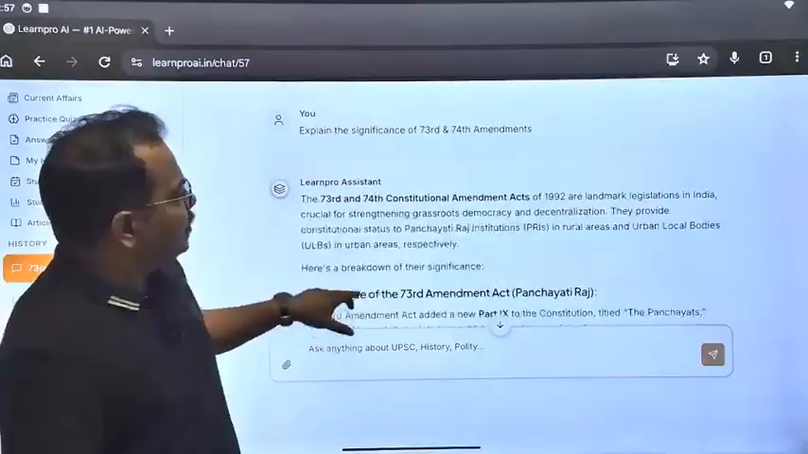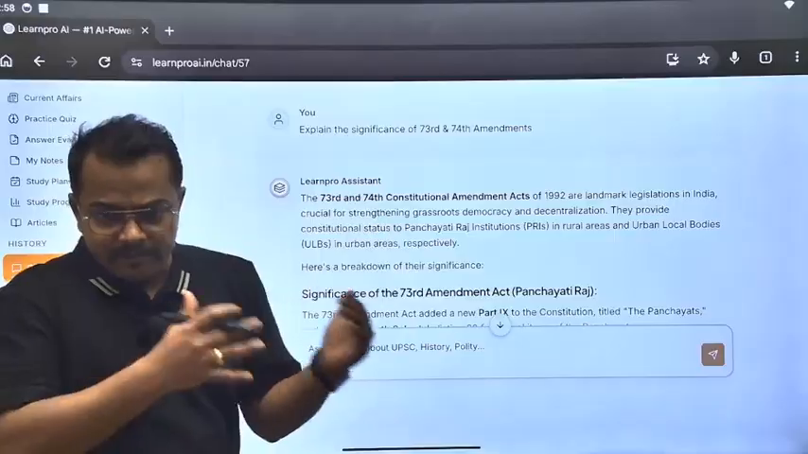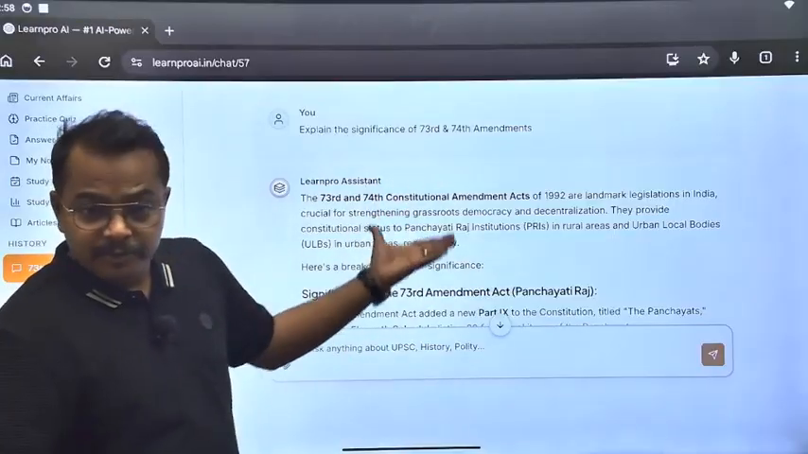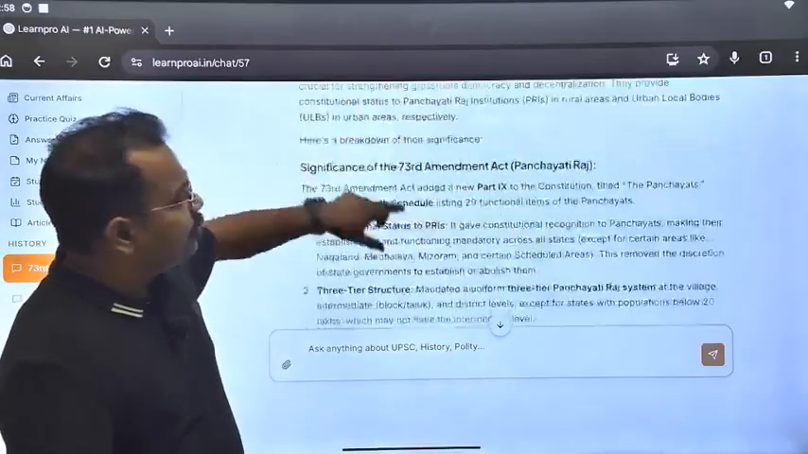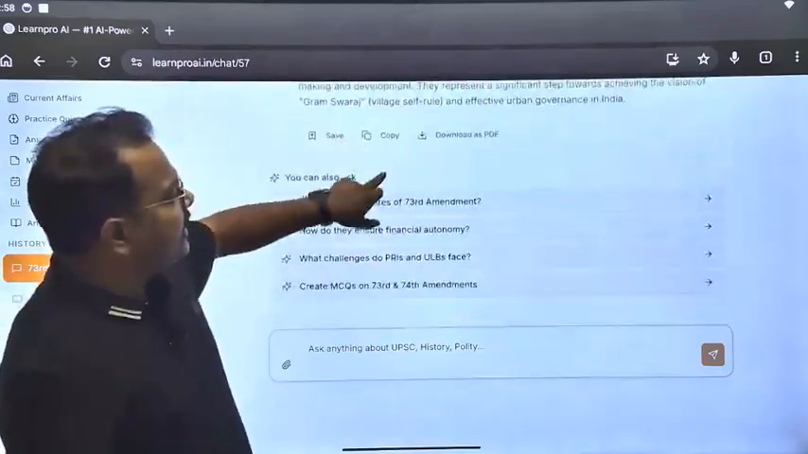Now, suppose this is the summary of the PDF, or the notes prepared from the PDF. What can you do once you have prepared those notes? There are 2-3 options. The first option is to save these notes.